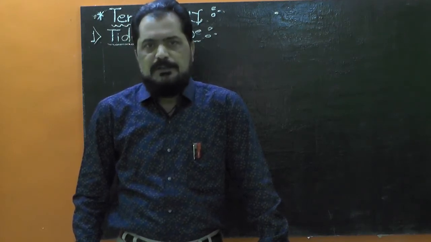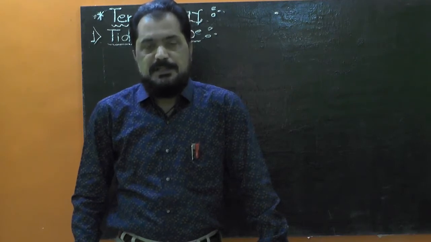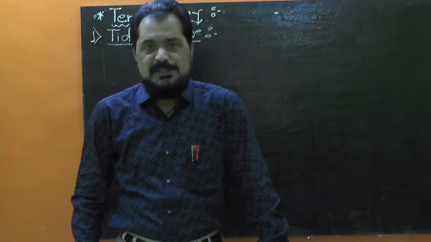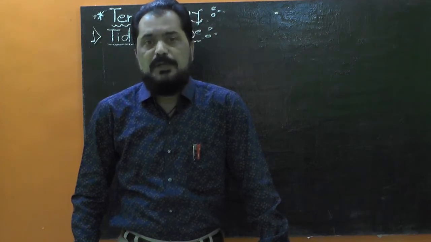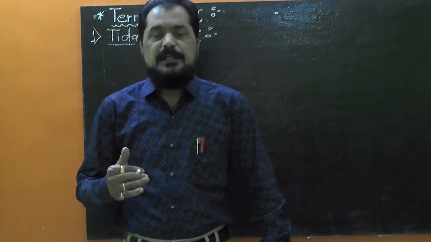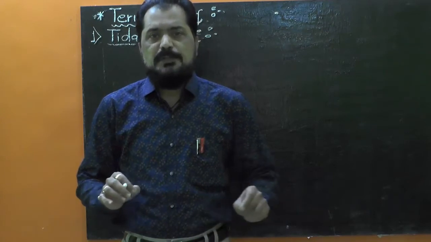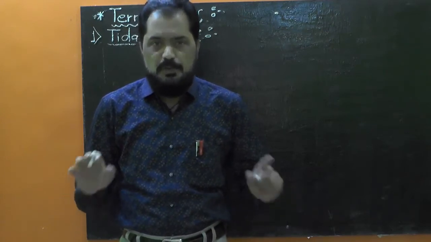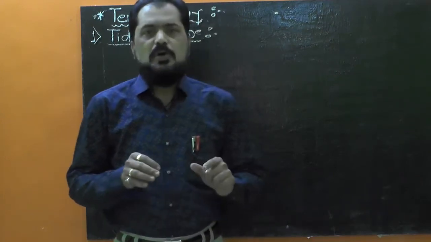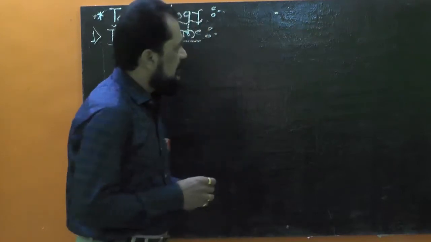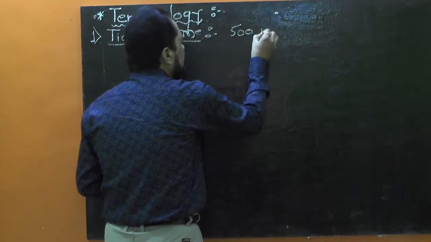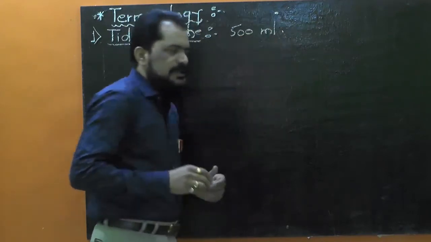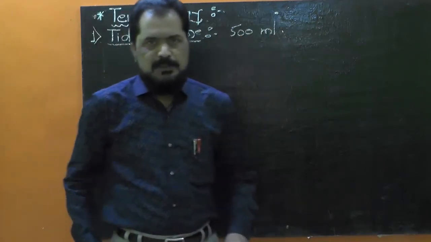Whenever normal, effortless breathing is carried out, whatever volume of air is inspired and expired is simply known as tidal volume. In a normal adult human being, this tidal volume is about 500 ml, that is half a liter.